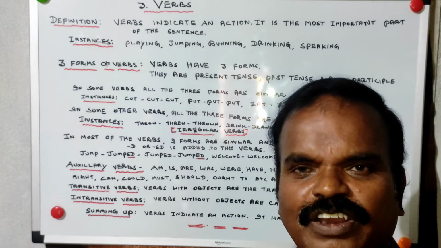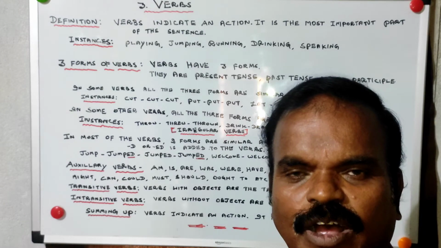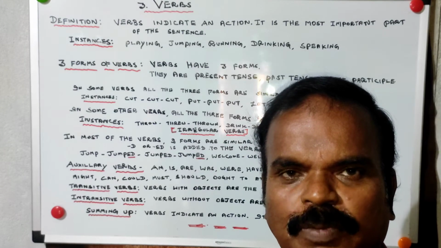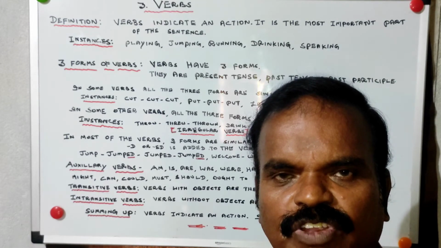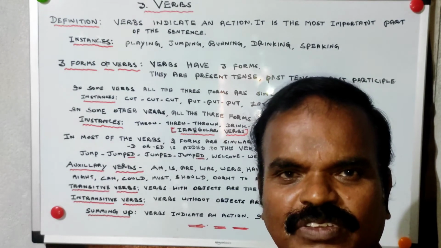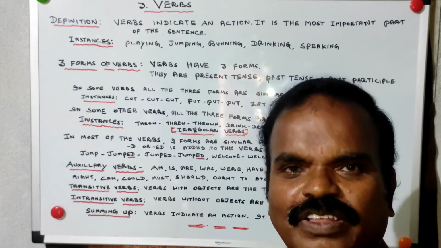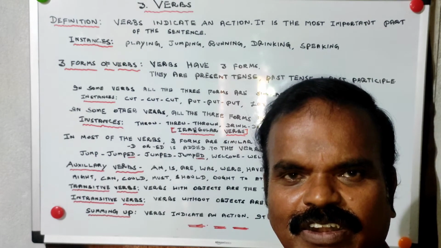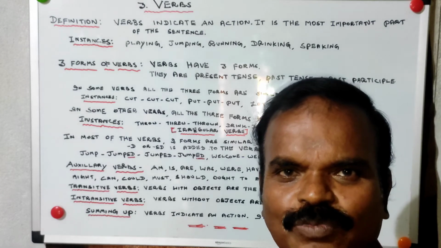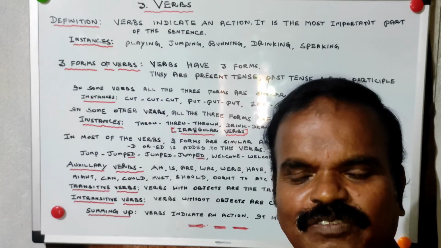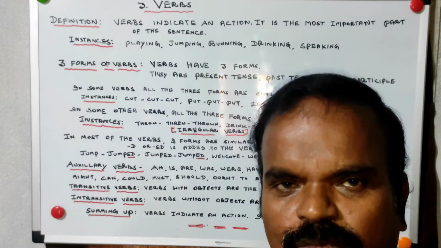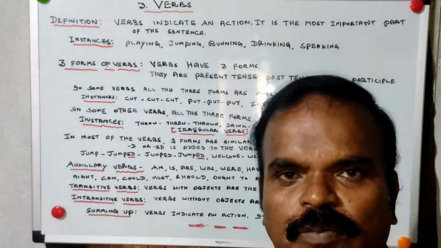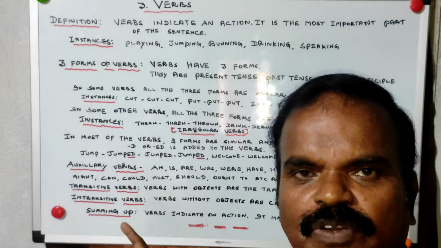At present, I tell only one sentence: objects are the part of the sentence which answer the questions what, which and whom. In object also two are there, direct object and indirect object. When we come to voices, we'll discuss objects in detail. Simply remember, verbs with object are called transitive verbs or TV.